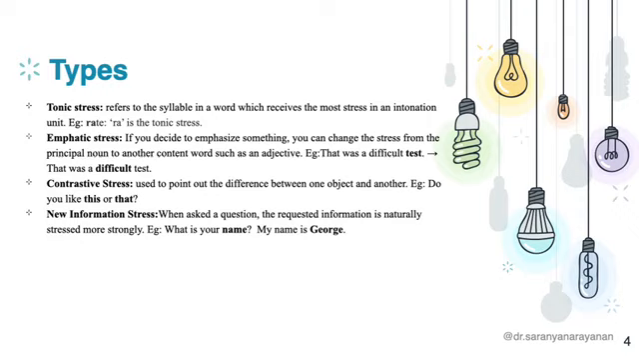The fourth type of stress is new information stress. When a question is asked to get new information about something, we naturally stress that. For example, what is your name? Here I want to know your name. That is the new information I want. And the response would be, my name is George. The information that I want would be stressed. Here it is not the word name that is stressed in the response, but the word George, because that is the information I am looking for. So these are the four types of stress.